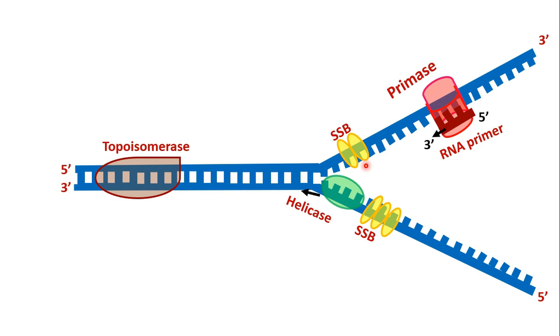So now the elongation step starts. Once the RNA primer is synthesized, DNA polymerase 3 initiates addition of deoxyribonucleotides to the 3' end of the RNA. As DNA polymerase can read only the 3' end of the template strand, it runs in the 5' to 3' direction.